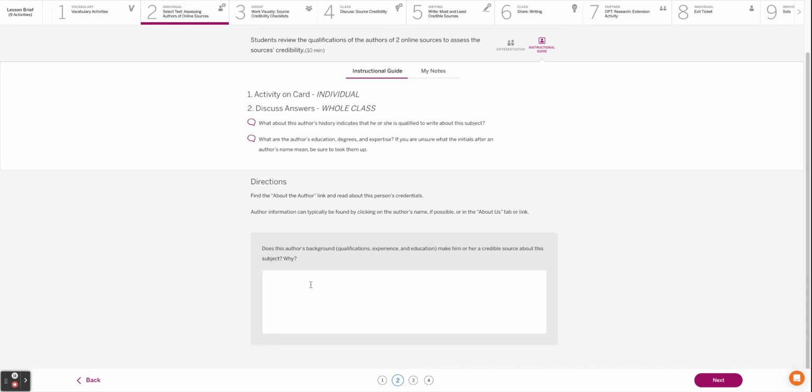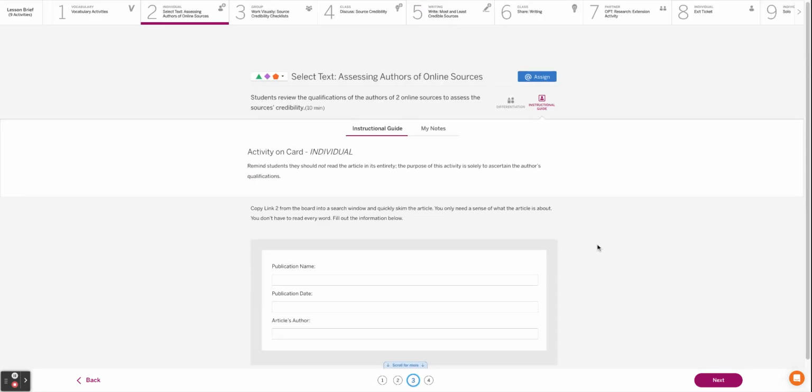Tell me about this author's background. What qualifications or experience or education do they have that make that person a credible source to investigate, research, and write about this topic? You should have at least 3 different explanations. Write them as complete sentences, please.